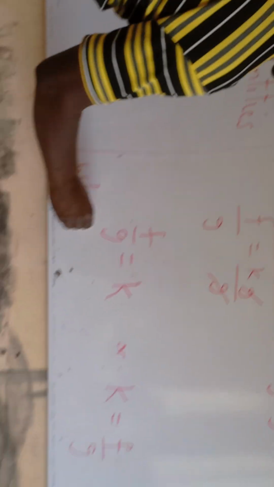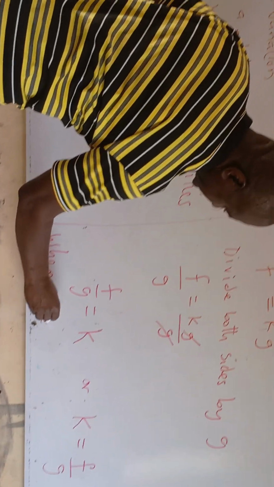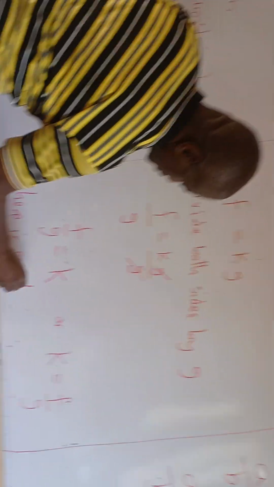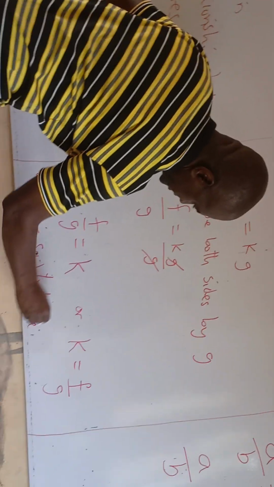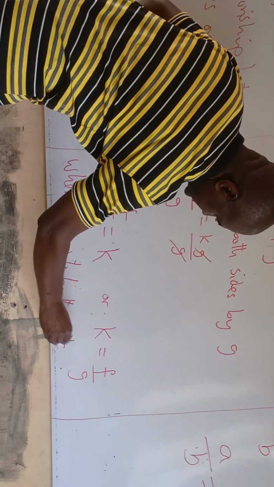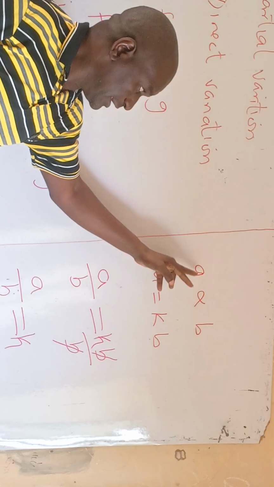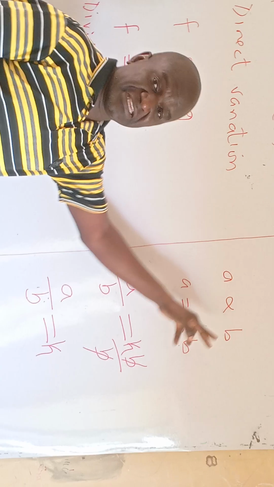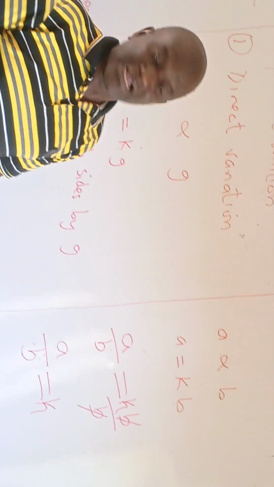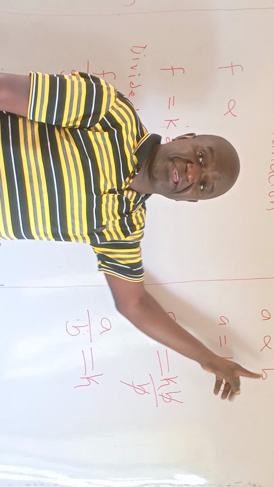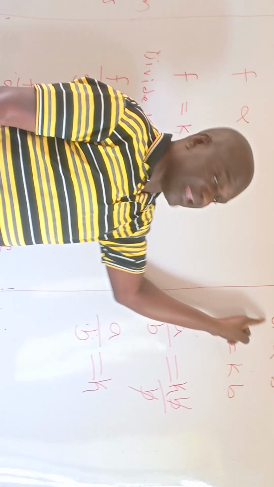So this K is said to be the constant. Is that okay? So let me write in the note here for you to copy. Where K is said to be a constant. So what we are saying here now, in summary, is that A is directly proportional to B is a direct variation. And whatsoever B is, if B is increasing, automatically A is increasing.